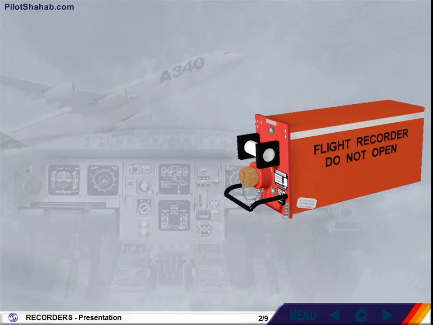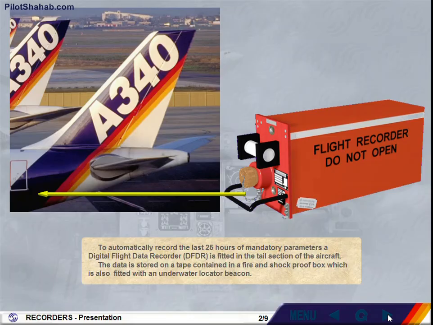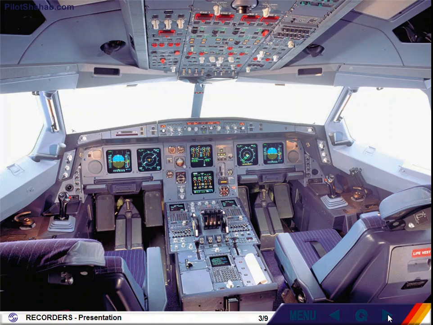To automatically record the last 25 hours of mandatory parameters, a digital flight data recorder, DFDR, is fitted in the tail section of the aircraft. The data is stored on a tape contained in a fire and shockproof box, which is also fitted with an underwater locator beacon. The operation of the DFDR is automatic.